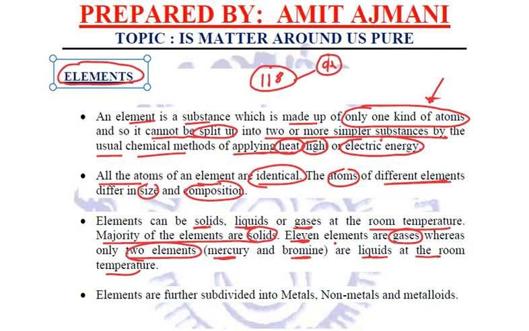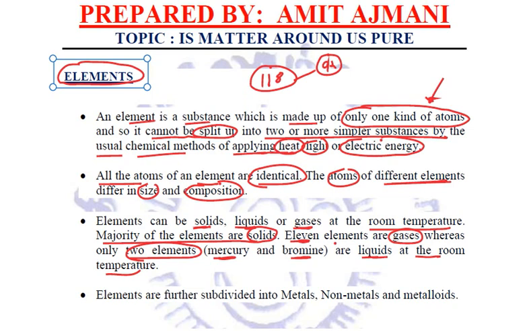The rest of the 26 elements are man-made. Fine. In a few books it is written 115, in a few it is written 116, but today we know that there are 118 elements existing.